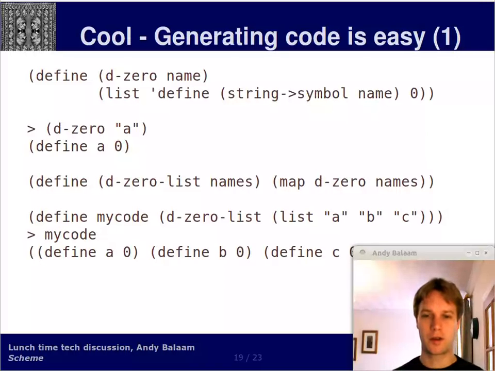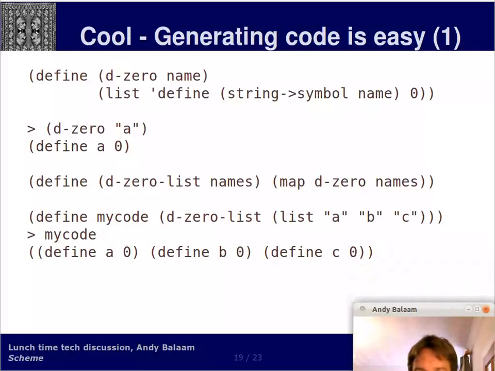So now we can define another function called d0 list, and it takes in an argument called names, and what it does is it runs the map procedure, which calls a function on everything in a list, and the function that we wanted to call is the d0 function, and the argument, the list that it's going to run over, is this thing called names, which we passed in. So if we now define a symbol called myCode and define it to be the result of calling d0 list with a list of a, b, and c, then you can see at the bottom there that myCode becomes a list of lists, and each of those lists says define a 0. This is all still data, this is not code.